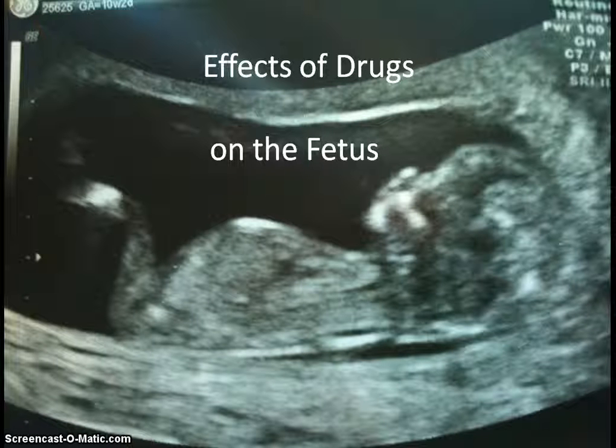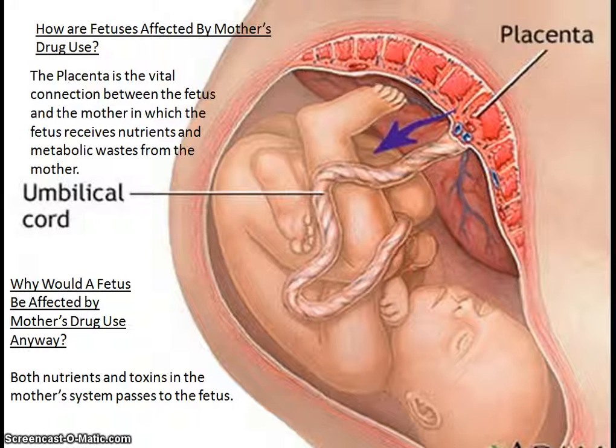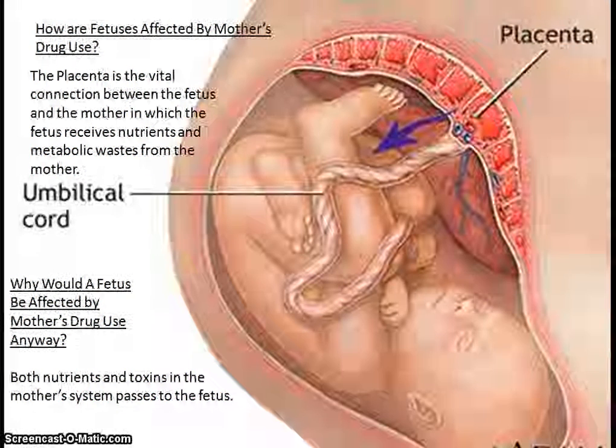We will examine the effects drugs can have on the growth and development of the fetus. A fetus is connected to the mother's system by the placenta. With this connection, the fetus can receive nutrients, metabolic wastes, as well as toxins from the mother's system. If a mother uses a substance, the fetus can receive the effects of it through this connection.